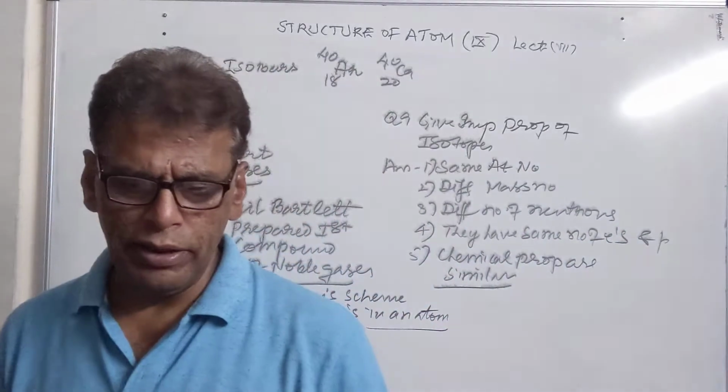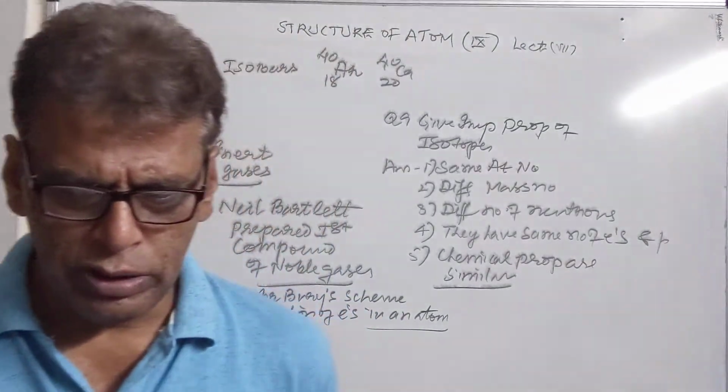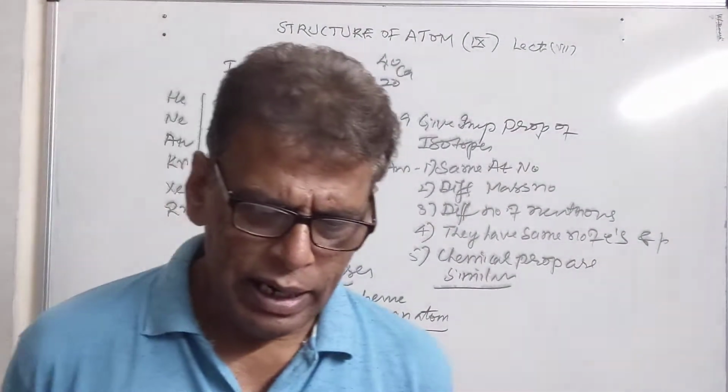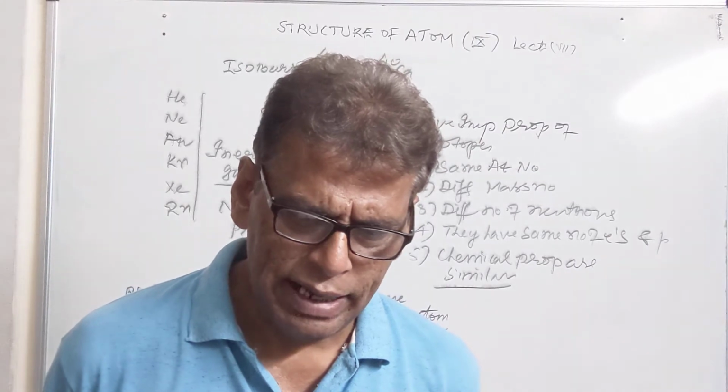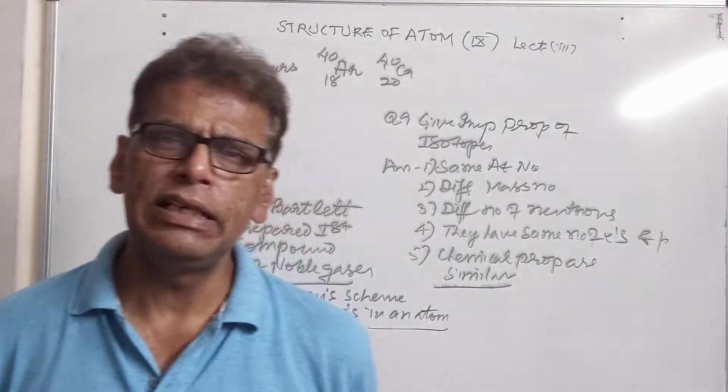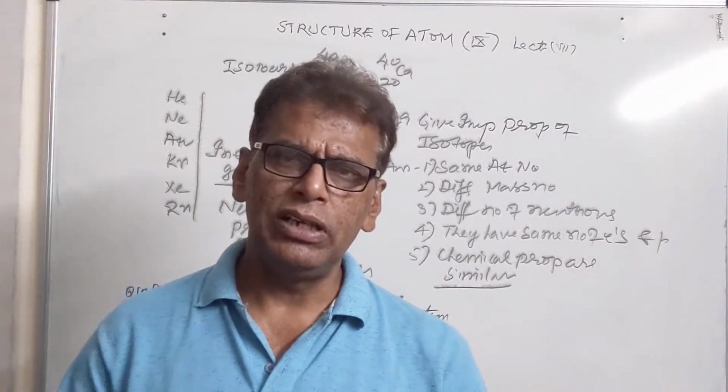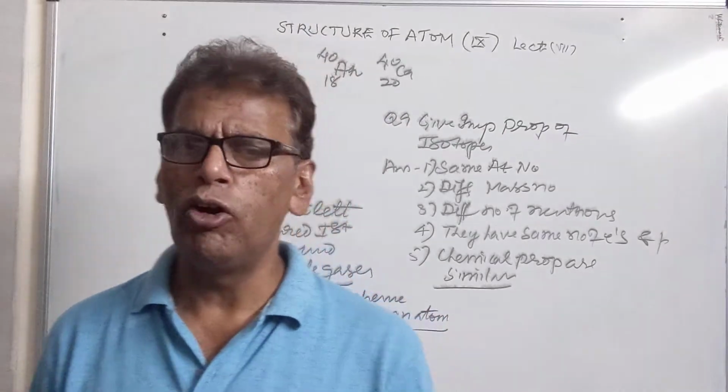So the Bohr-Bury scheme was: number one, in the distribution of electrons, the energy levels, the energy cells, are filled in order of increasing energies. This was the first point given by the Bohr-Bury rule.